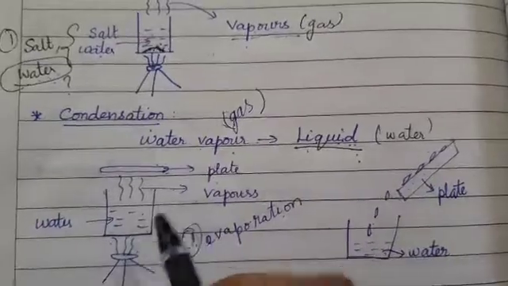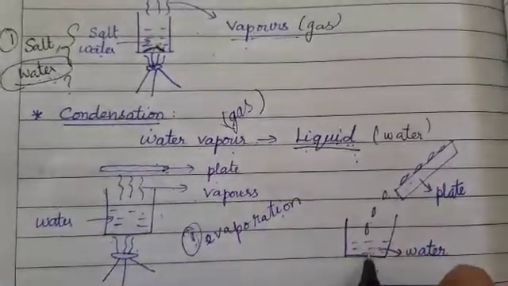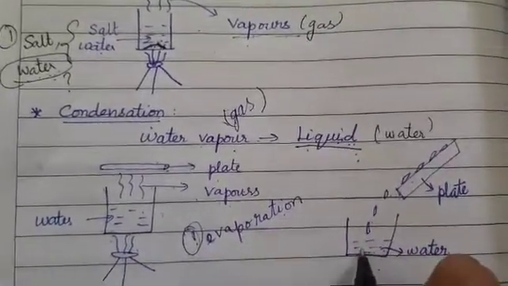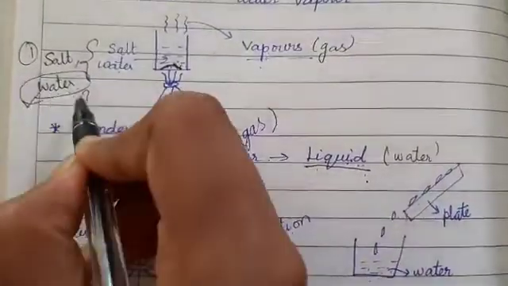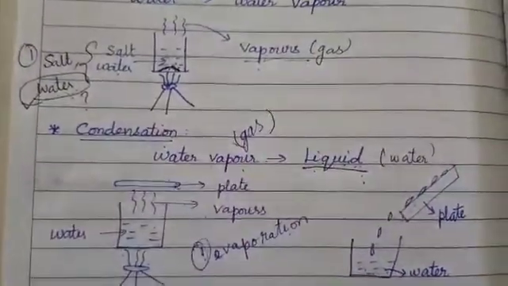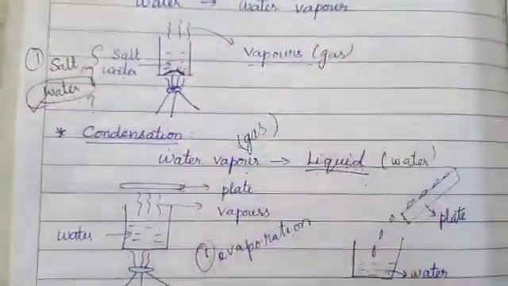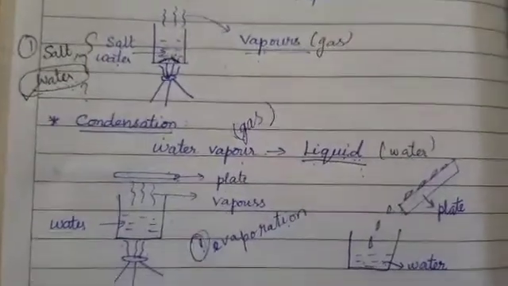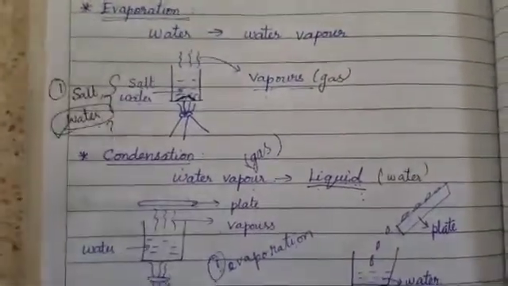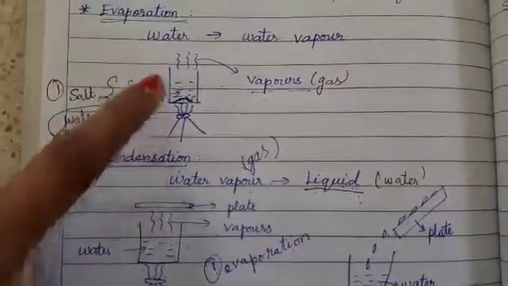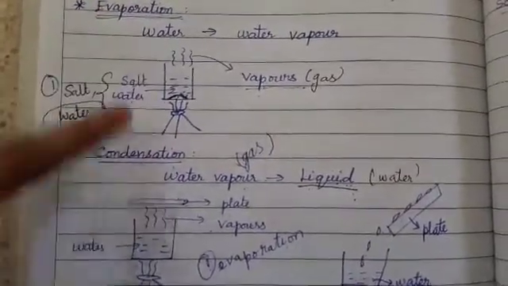So the water vapors are now giving us the water back. Understood? So by this method I got my water again. I have separated both salt and water. Now, did you notice one thing? To separate a substance, I have implemented two processes.